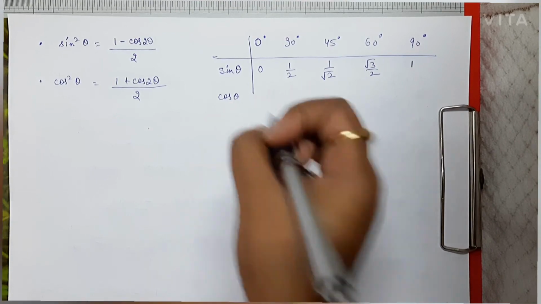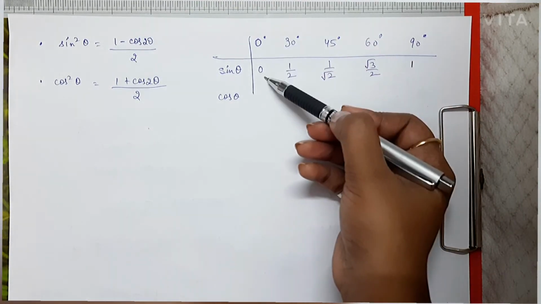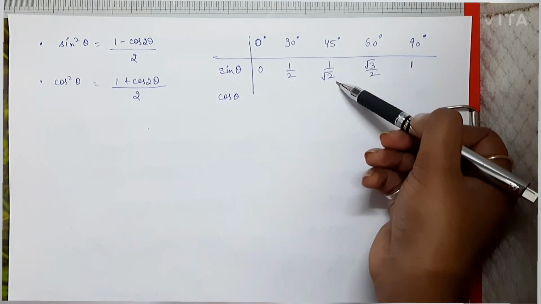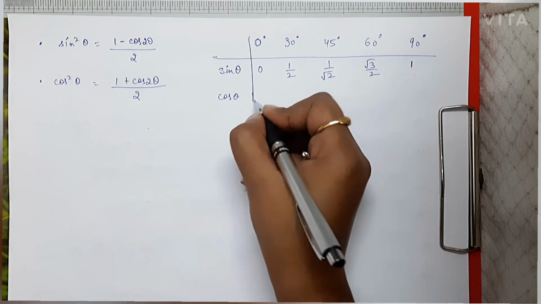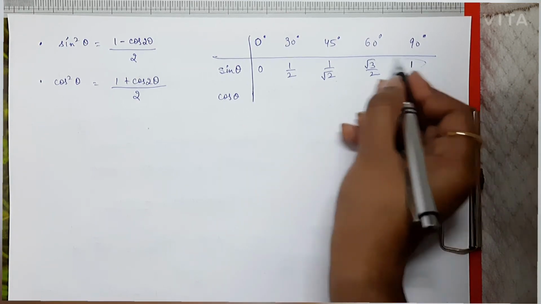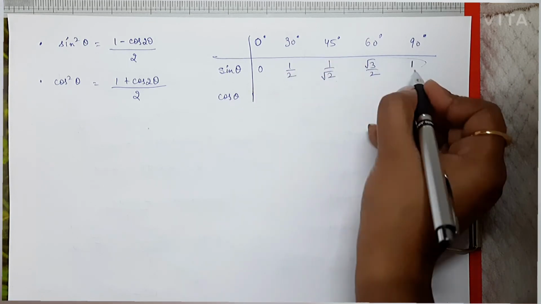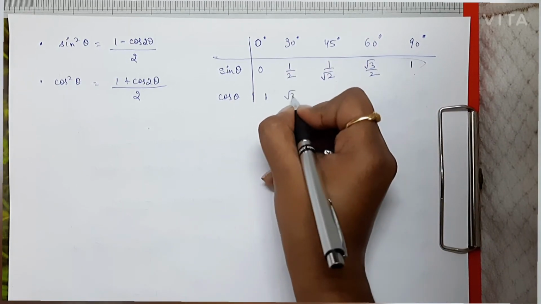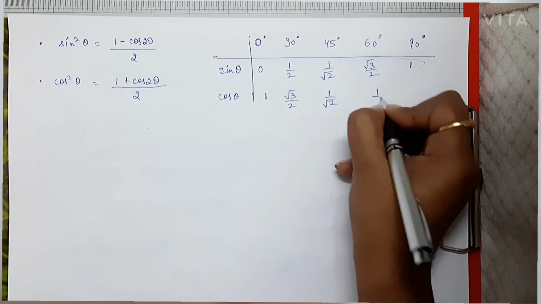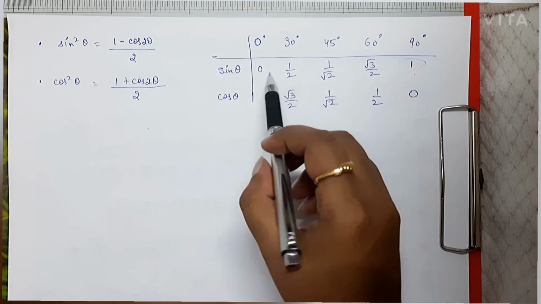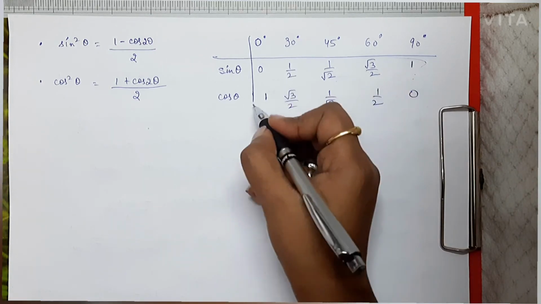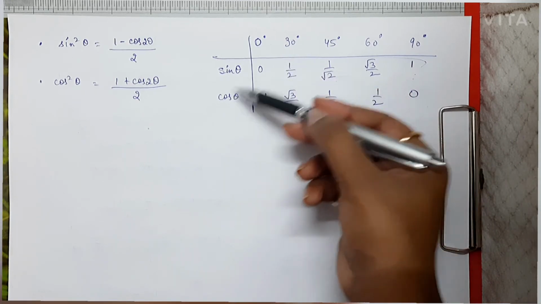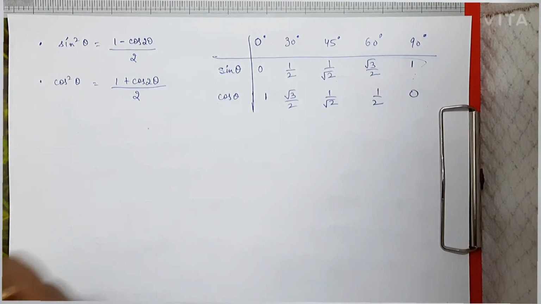So how you are going to allocate the values: sine 0 is 0, sine 30 is 1 by 2, sine 45 is 1 by root 2, sine 60 is root 3 by 2, sine 90 is 1. Now for cos theta, what you have to do is just write down these values in reverse order. So 1, root 3 by 2, 1 by root 2, 1 by 2, 0. The values which I have written here in reverse order you have to write down for cos values. So cos 0 is 1, cos 30 is root 3 by 2, and so on. So these values should be on your fingertips.